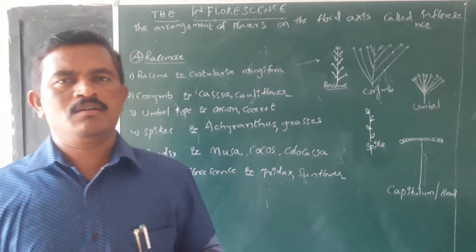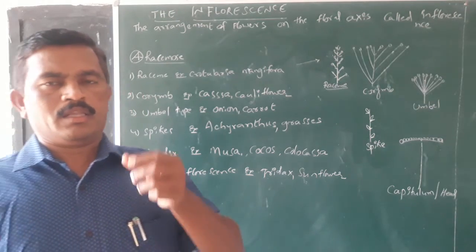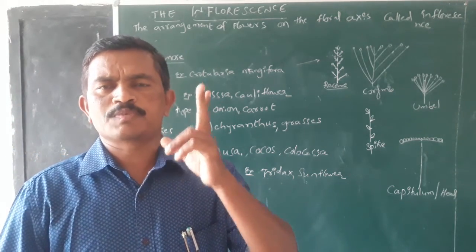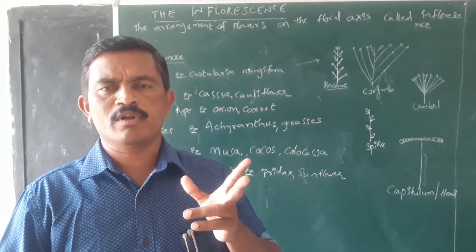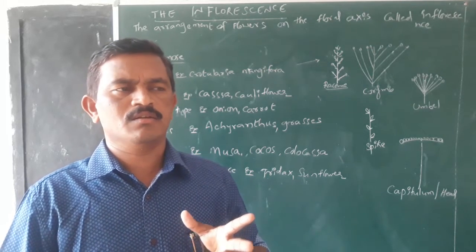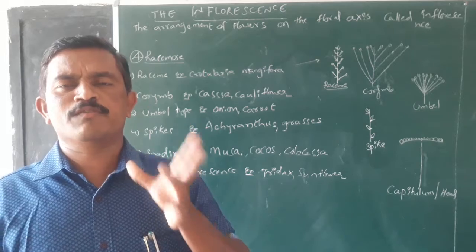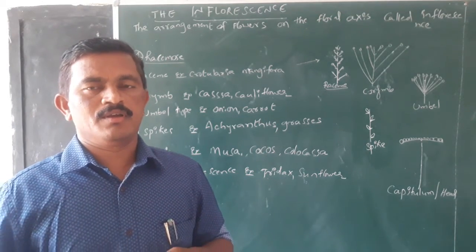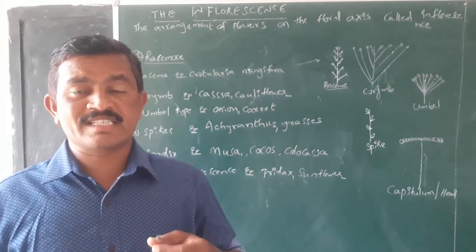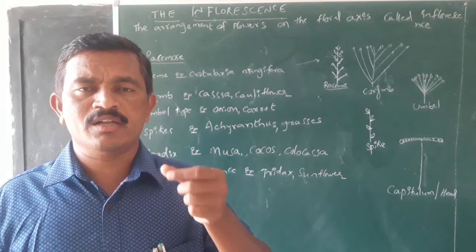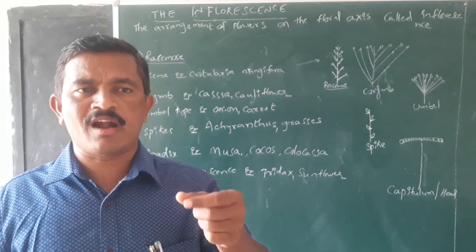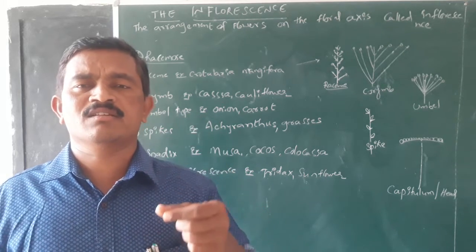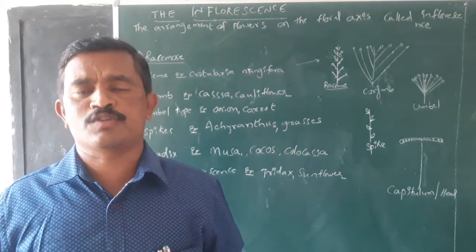Here, two main types of inflorescences are found among the plants. They are racemose inflorescence and cymose inflorescence. If the floral axis continuously grows and produces flowers on its axis, that is called a racemose inflorescence.